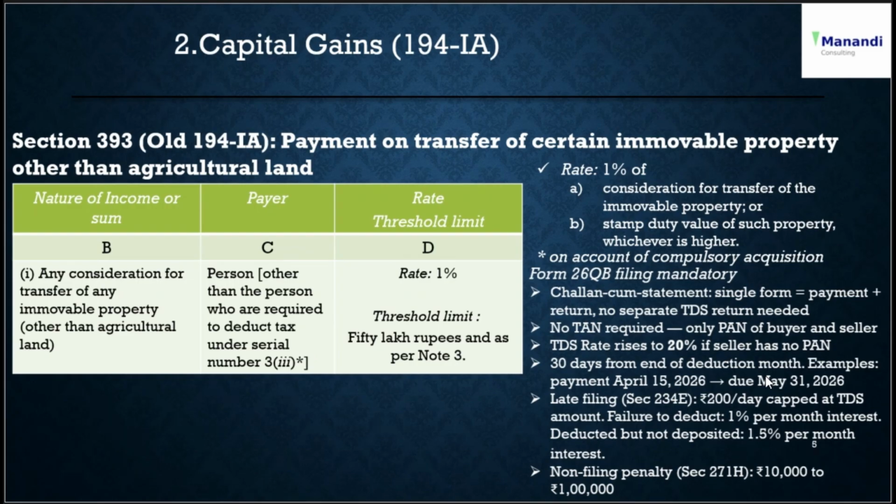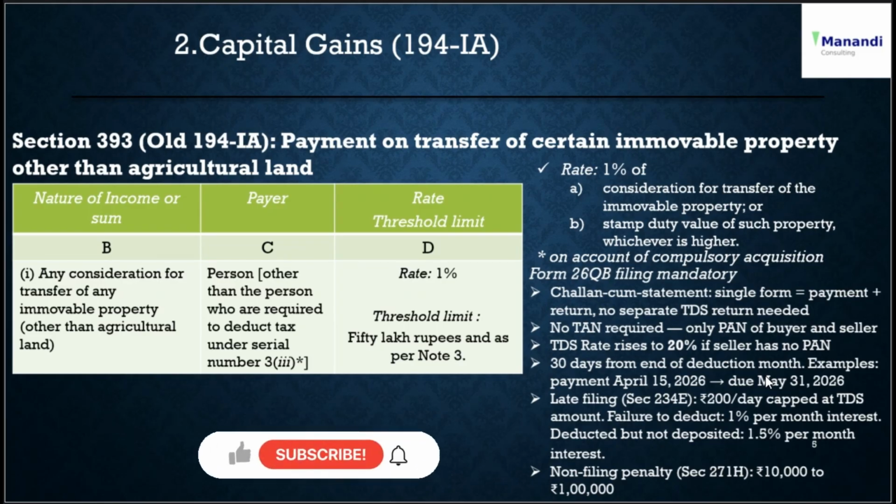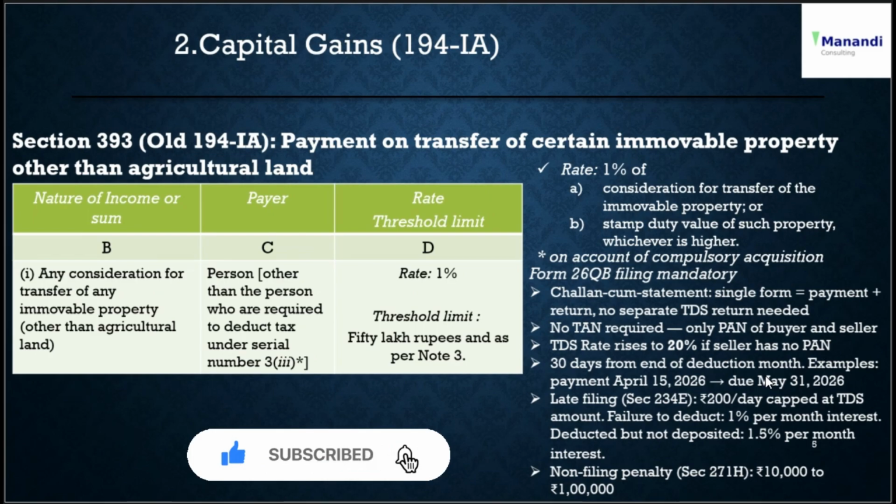It is a challan cum statement. It's a single form. There is a payment plus return. No separate TDS return is required. No TAN required. Only PAN of buyer and seller required. TDS rate rises to 10% if the seller has no PAN.